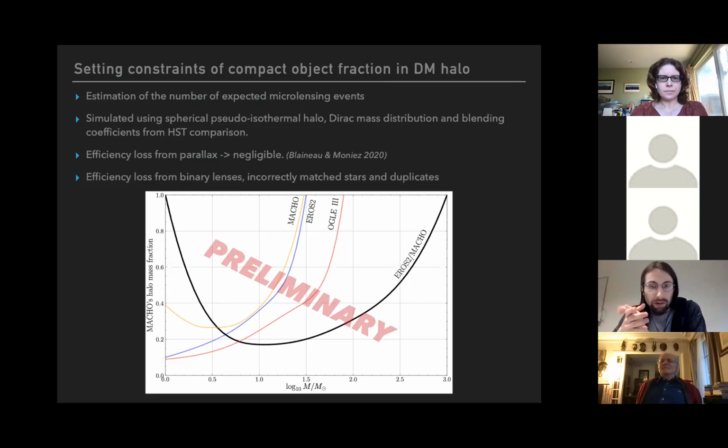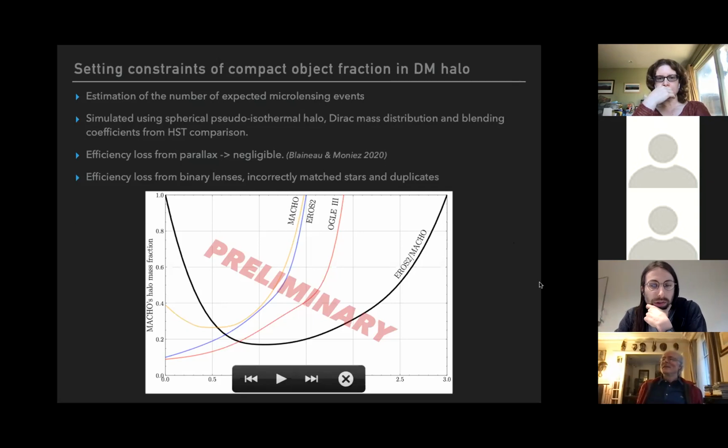And I also took into account the efficiency loss from binary lenses, because we are not sensitive to this kind of effect, and also the fact that we have incorrectly matched stars, because astrometry from MACHO was not very good. So we have some stars that are incorrectly matched between EROS and MACHO. And we also have some duplicates because MACHO had a lot of overlap between fields.